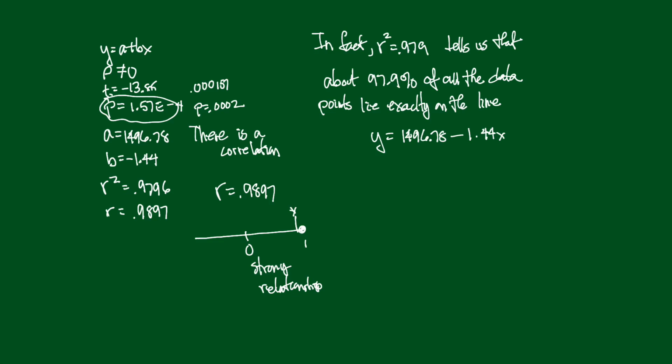And where did that line come from? That came from over here, right on our calculator. It computed a and b for us. And the equation of the line, the model, is y equals a plus bx.